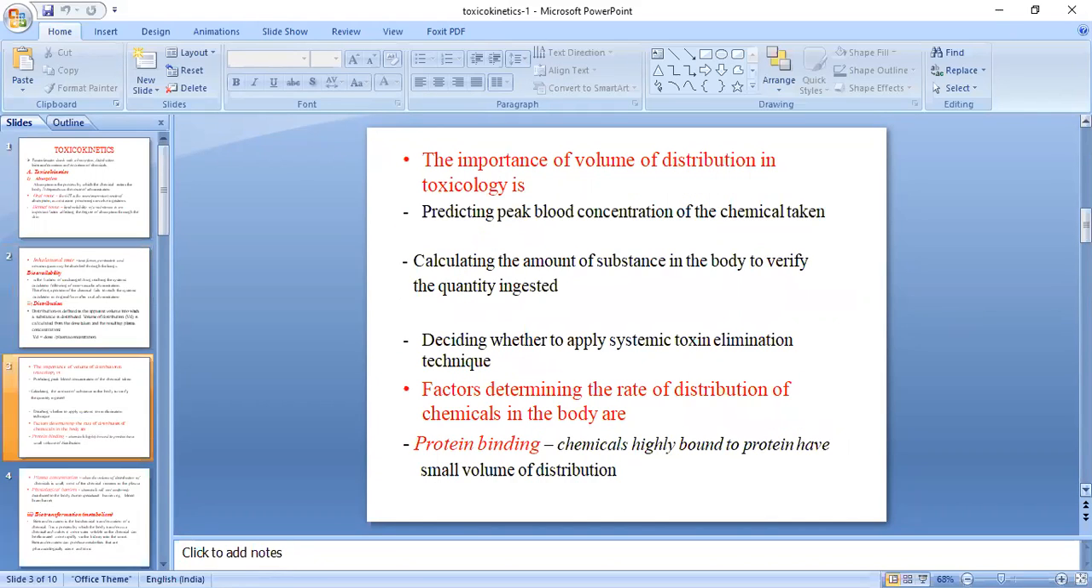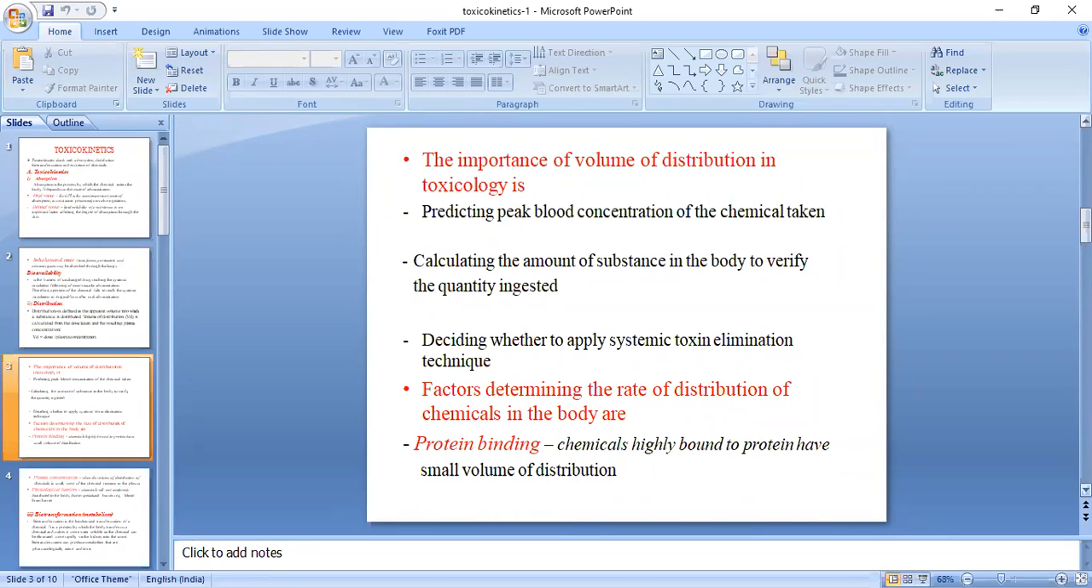What is the importance of the volume of distribution in toxicology? First of all, it helps identify the peak blood concentration of the chemical taken. You can identify the substance in the plasma, like how much substance is there in the patient's blood. It is also helpful in calculating the amount of substance in the body to verify the quantity ingested. So you can easily diagnose the patient once you verify how much quantity is ingested and present in the human body.